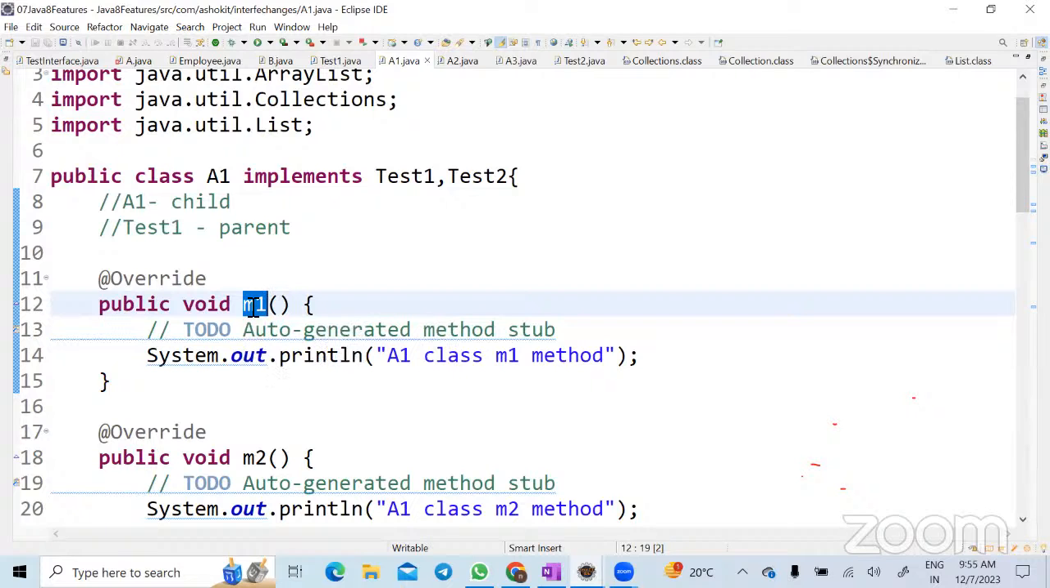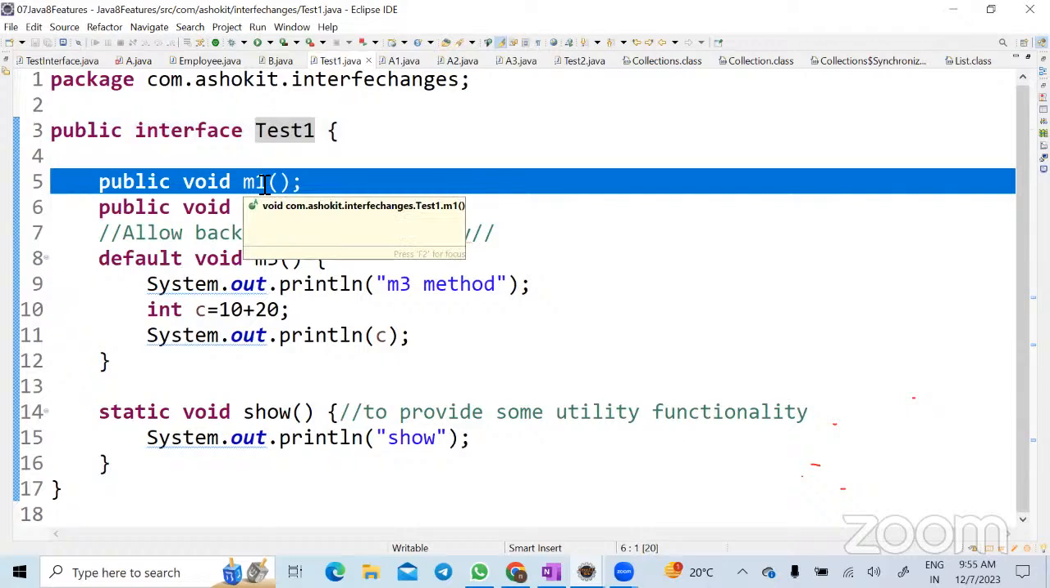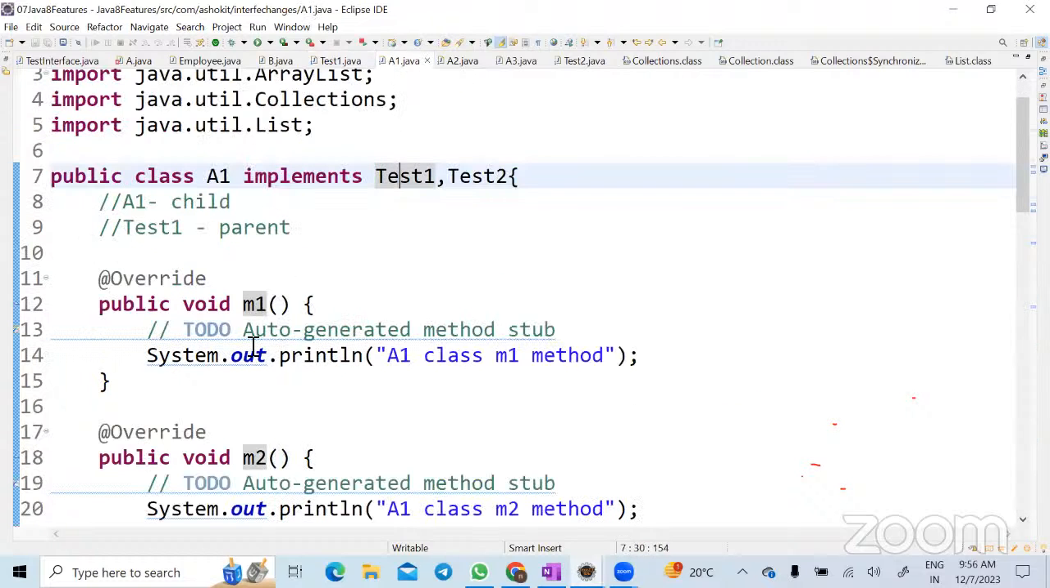Here the M1 method is there, and in the Test1 interface also there is an M1 method. Is it an abstract method? Yes, it's an abstract method, but is it static or instance? Instance method. So an instance method can be overridden. That means you do not know the logic here, so you write the logic here so that it knows.